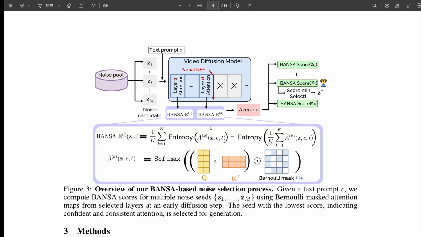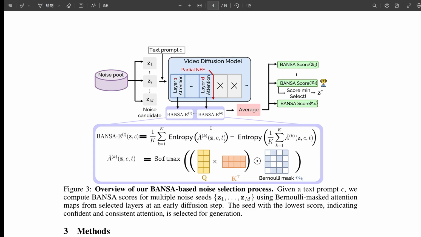Kind of. Figure 3 gives a visual. Right before the softmax in the attention calculation, they multiply by a random mask. This lets them get multiple different stochastic attention views from just one pass through the main model layers. Super efficient. Okay, one forward pass gives multiple attention samples. Much faster. What's the second efficiency hack?